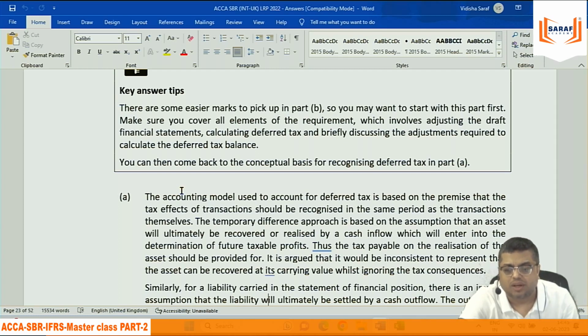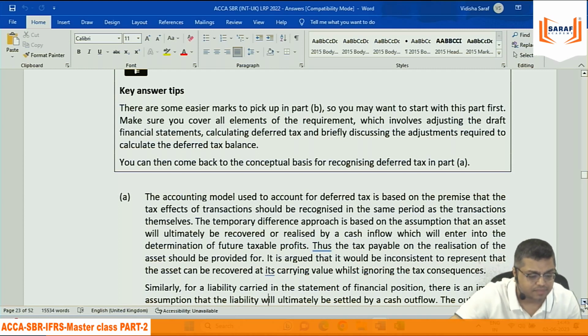Make sure you cover all elements of the requirements, which involves adjusting the draft financial statements, calculating deferred tax, and briefly discussing the adjustments required. That is, you correct the figures of the financial statements, not prepare the whole thing, calculate deferred tax on them and explain the treatment.